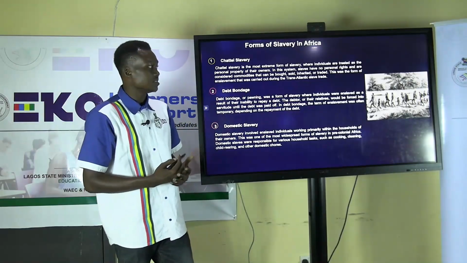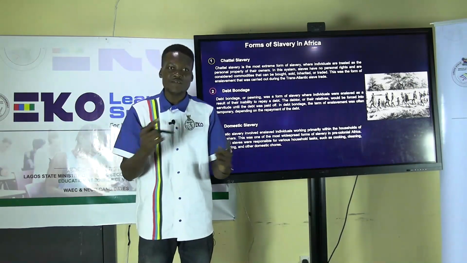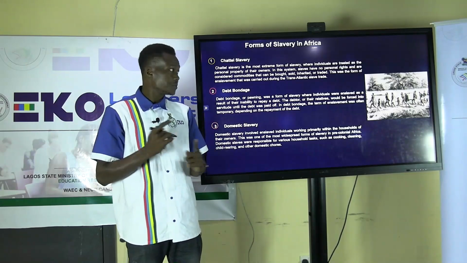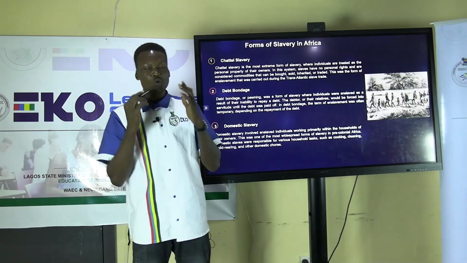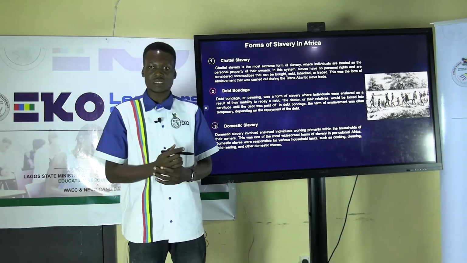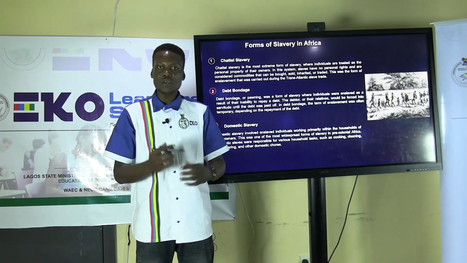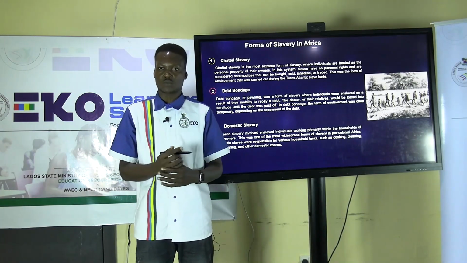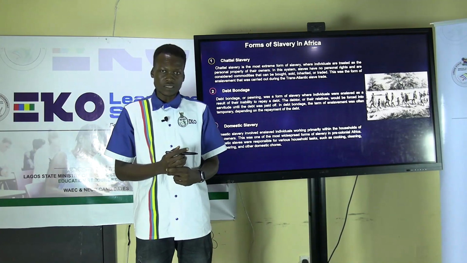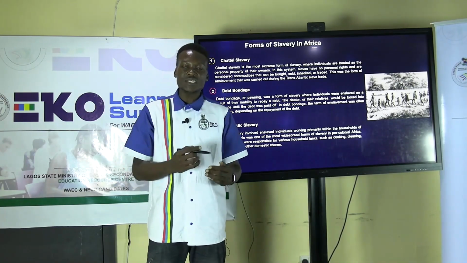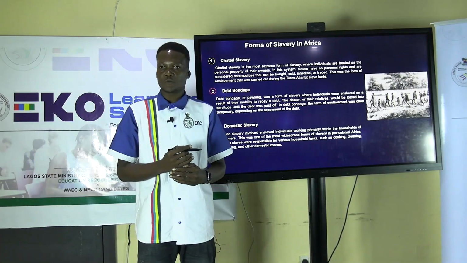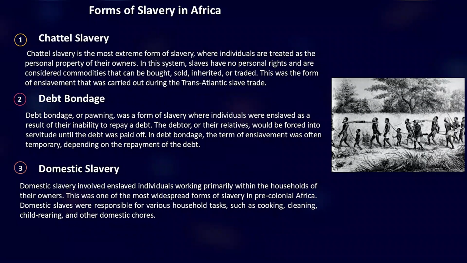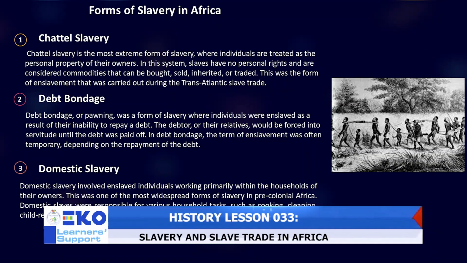Under chattel slavery, slaves have no rights or freedom, and they are considered a commodity, considered as goods. The slave trade that took place in Africa by the Europeans can be categorized under chattel slavery.